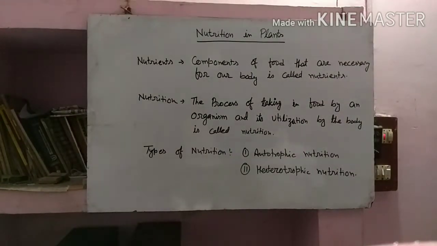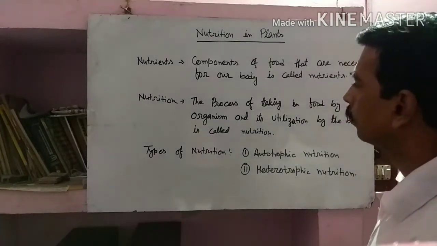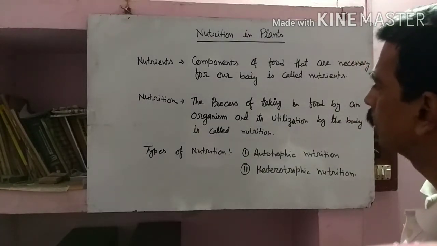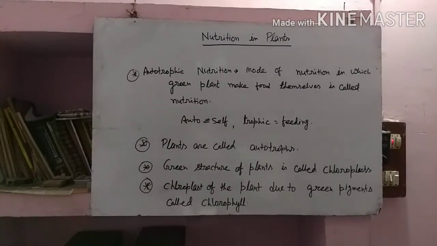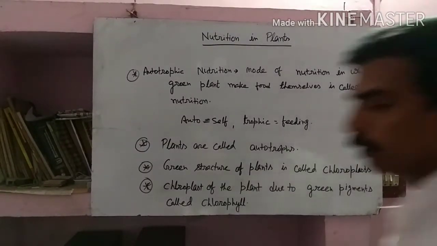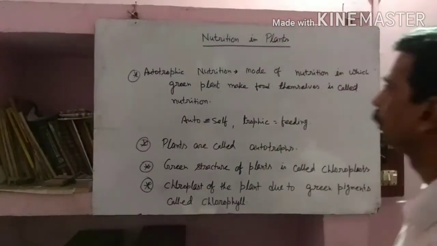Autotrophic nutrition means nutrition done by organisms themselves, and heterotrophic nutrition means nutrition in which the organisms depend on something else. Now we are going to discuss autotrophic nutrition.